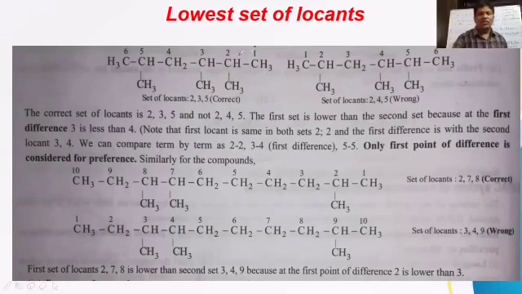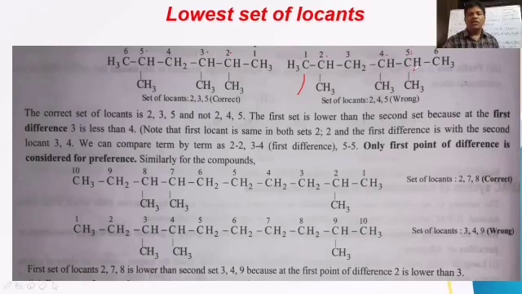Now if you take numbering from right side to left side, the locants are 2, 3, 5. The 2 is one locant, 3 is one locant, 5 is one locant. Now if you give numbering from left to right, here 2 is one locant for methyl, 4 is one locant for methyl, and 5 also is a locant for methyl.